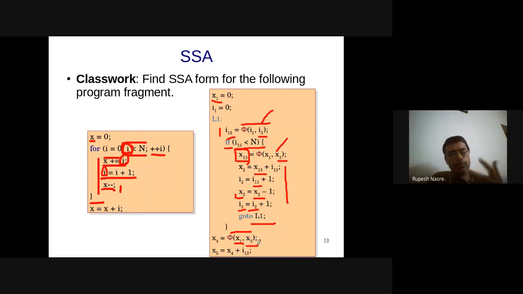In some other case, you might require this information. But yeah, so that is our phi node between x1, which is coming from above, and x3, which is coming from inside the loop. So that is x4, which gets used here. And I13 is the one which is coming from, well, in this case, I3 is the one which is coming from here, and I1 is the one which is coming from here. Sorry, no, that is not the case. I13 is the one which is coming from this phi node, because as the condition is false, you have I13 here. So that I13 directly gets used in this particular instruction. Right? So any questions on this part?